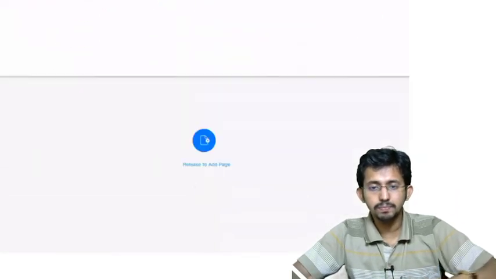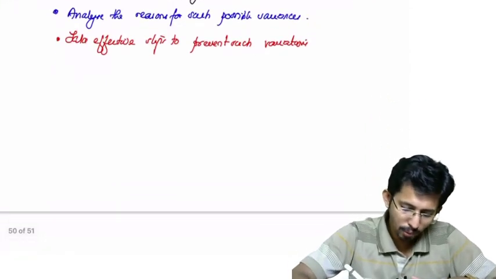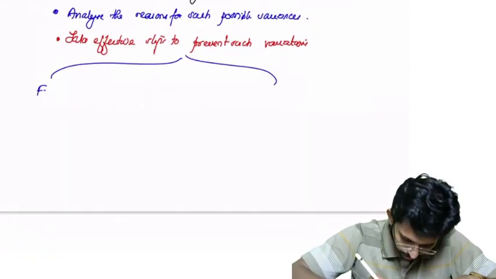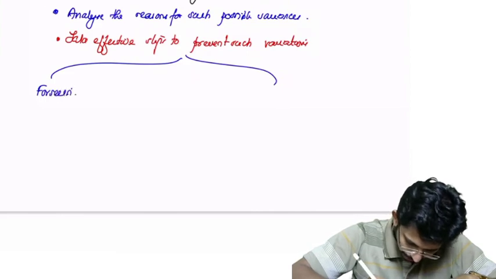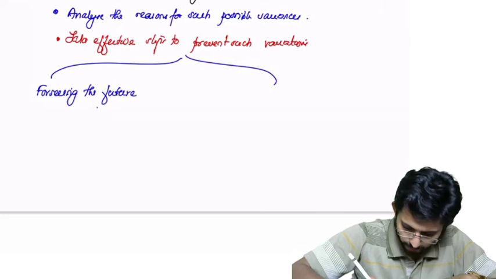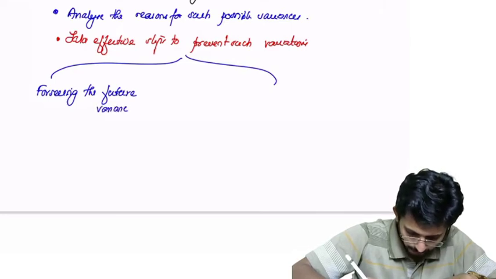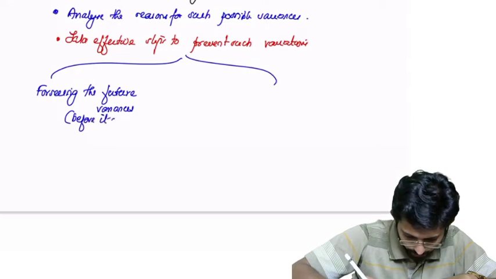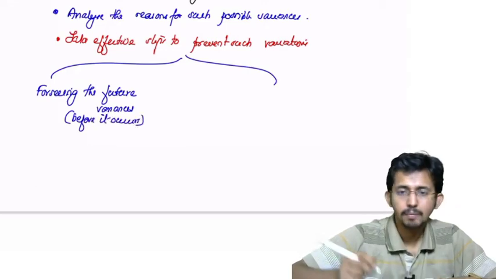Feed forward control has two features. One is foreseeing the future variances before they occur.